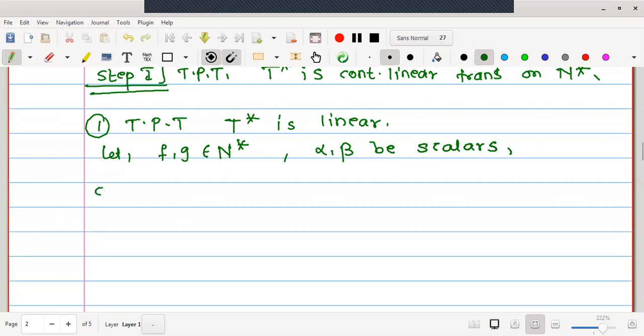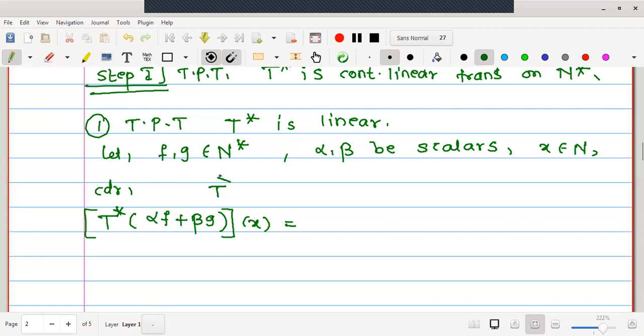Then consider, what should I consider? T star operated on the linear combination of functionals alpha f plus beta g. But we cannot operate like this because this combination itself is a functional. Therefore, let us operate this on a vector x, for x in N. So what does the definition say?